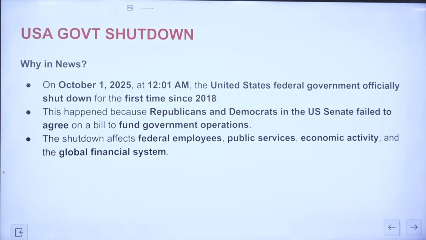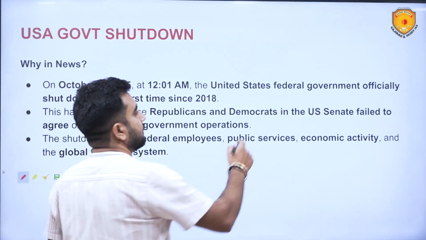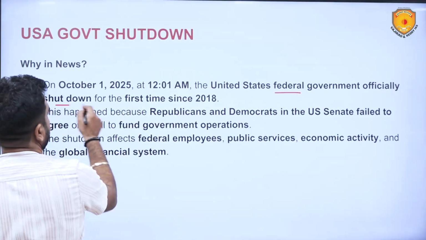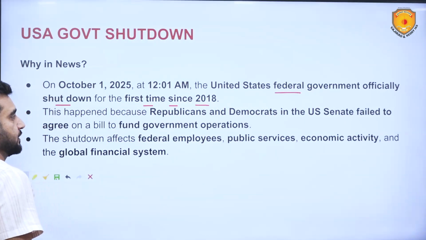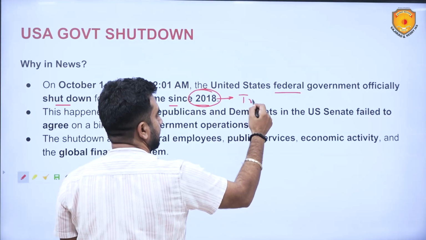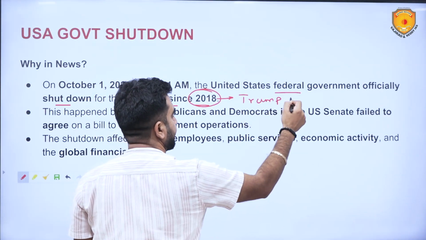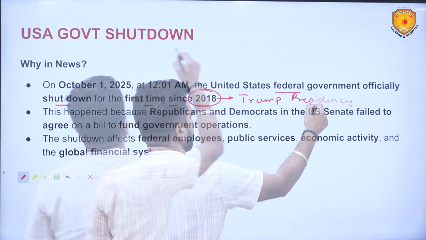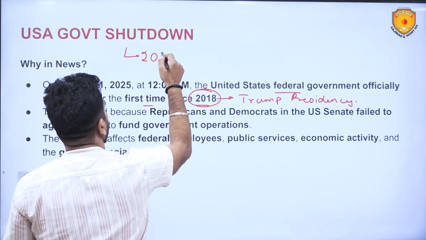USA government shutdown. On October 1, 2025, the United States federal government officially shut down for the first time since 2018. 2018 coincidentally was Trump presidency. 2025 is also Trump presidency.